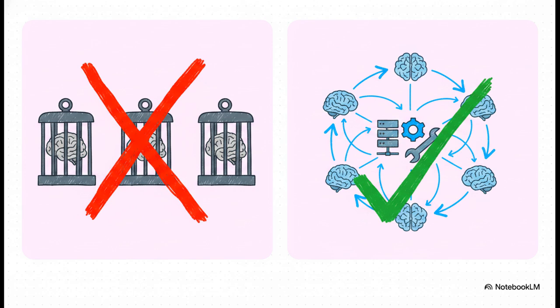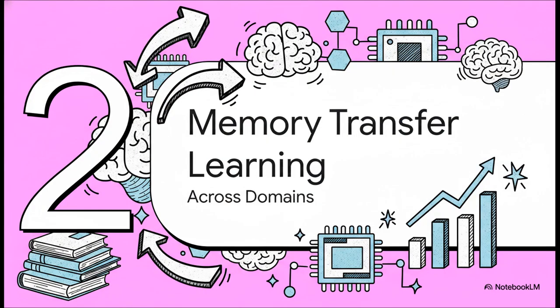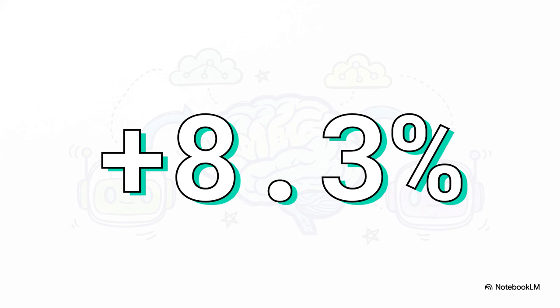By keeping memory locked up in these single-domain silos, we are literally starving our agents of a massive pool of shared foundational knowledge. Section 2. Memory transfer learning. So the fix for this silo effect? Memory transfer learning, or MTL, which involves transferring memory across completely different coding tasks. And guys, the numbers here are wild.